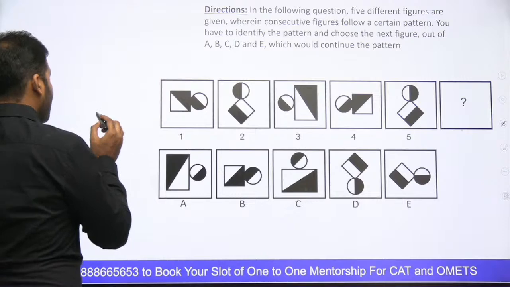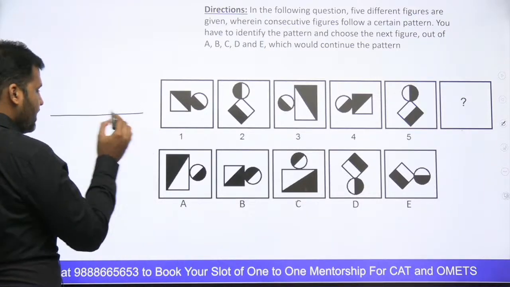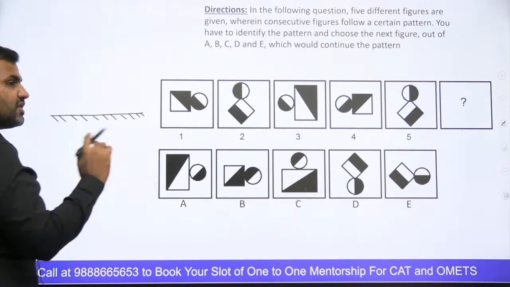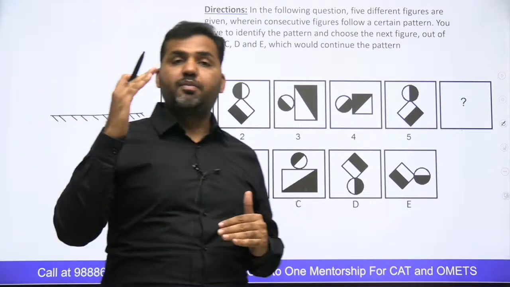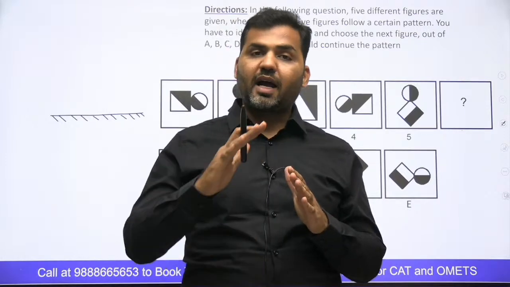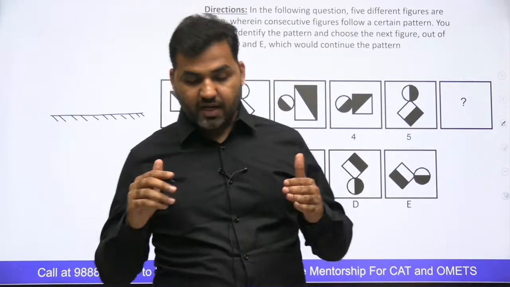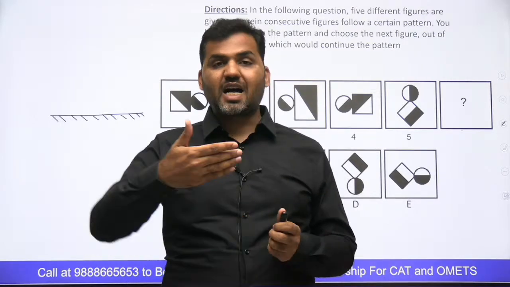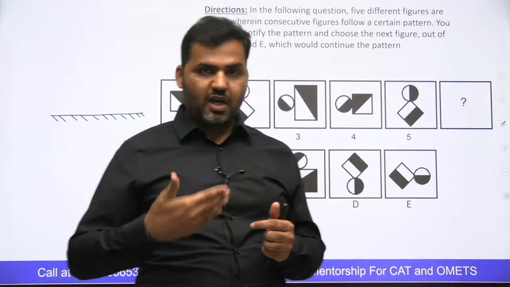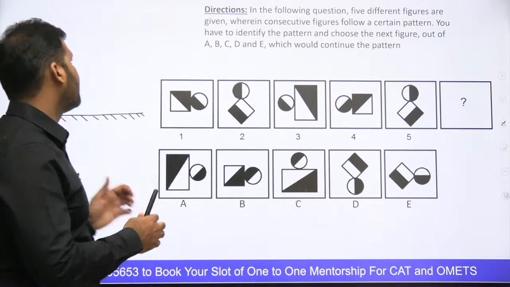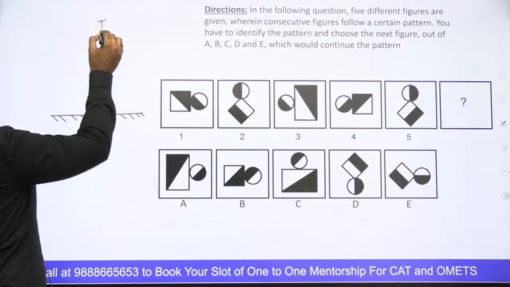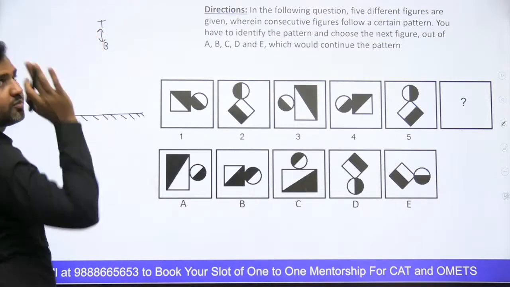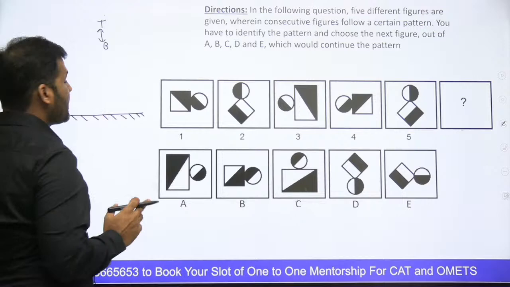When I want to find out the water image, guys, when I look myself in the water, the left and the right remain on the same side, but the top goes to the bottom and the bottom goes to the top, right? For example, when I see myself in the water, the image in the water starts from the foot, right? पैरों से आपका picture शुरू होता है. So top comes at the bottom end and the bottom comes at the top end, right? Bottom part goes to top, top part goes to bottom. That's a water image, right?